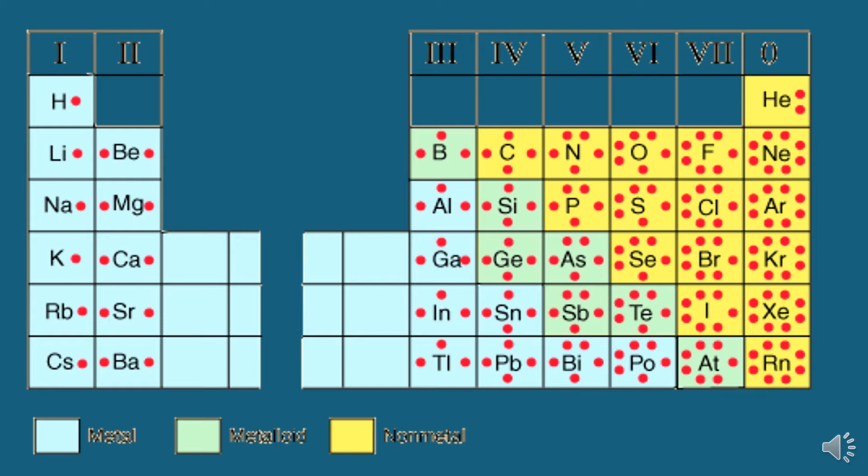So here you can also predict the nature of bond formation. Elements of group 1, 2 and 13, or here you can say 3, have a tendency to lose electrons to form cations, whereas the elements of group 15, 16 and 17, the nitrogen family, oxygen family and fluorine family, have a tendency to gain electrons to form anions. And group 14, the carbon family, generally only forms covalent bonds. Otherwise, covalent bonds are also formed by other elements as well.